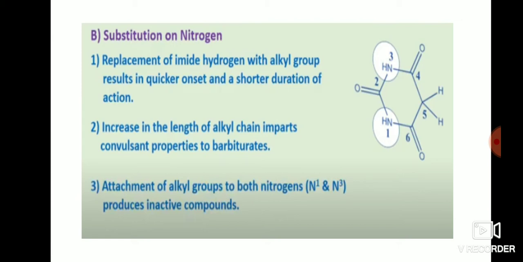The second point is that an increase in the length of the alkyl chain imparts convulsant properties to barbiturates. If a number of alkyl groups are present at the third position or first position, it will produce a convulsant effect. The third one is that attachment of alkyl groups to both nitrogens produces inactive compounds. If substitution is present at both the first and third positions, it will produce inactive compounds.